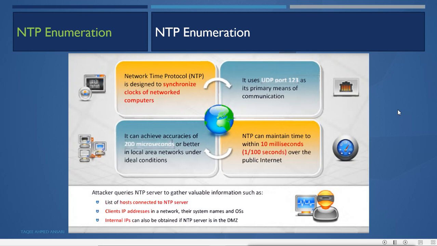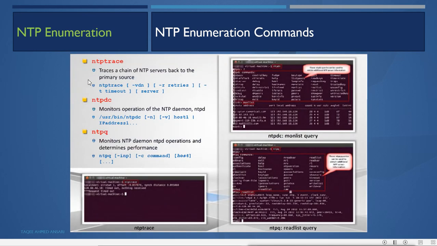Now to do the NTP enumeration, we can use these commands. We have these command line tools. We can use the commands ntptrace, ntpdc, ntpq. We can use these commands to enumerate the NTP server. Like, ntptrace traces a chain of NTP servers back to the primary source.